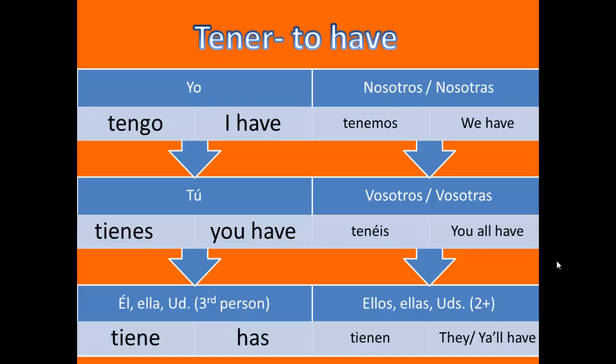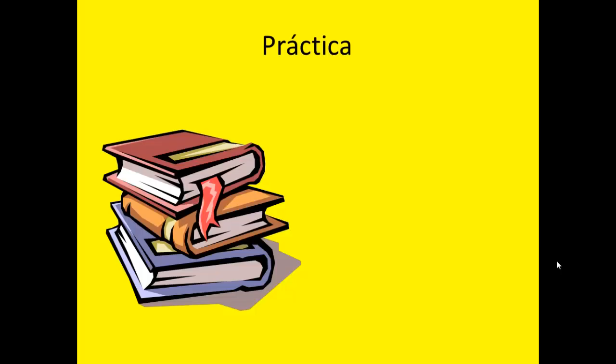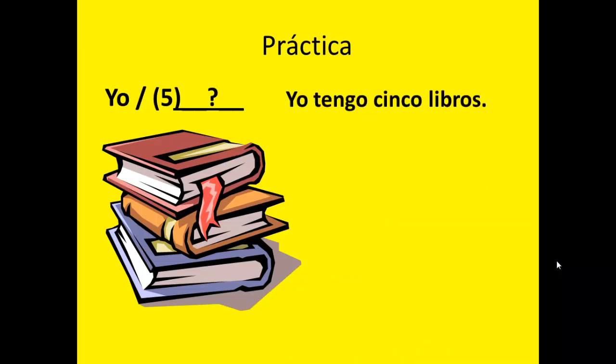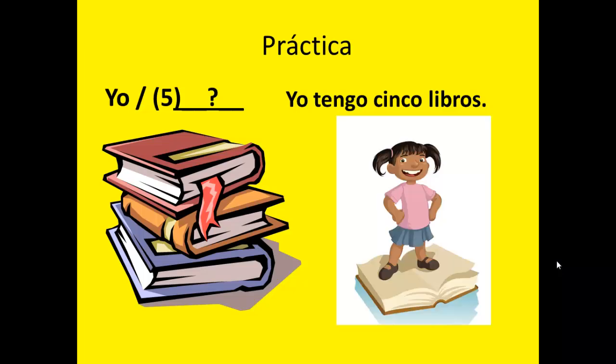Awesome, perfecto. So how do we put all this together? Práctica. If I want to say, I have 5 books, I know yo is my subject pronoun. I need the form of the verb tener, so look at your chart. And then I need you to say 5 in Spanish, and I need you to say books in Spanish. So write that down for me. I have 5 books. Translate that. If you put, yo tengo 5 libros, you are correct. Fantástico.